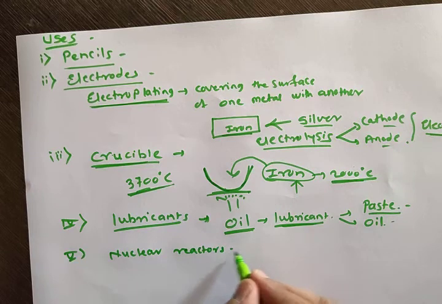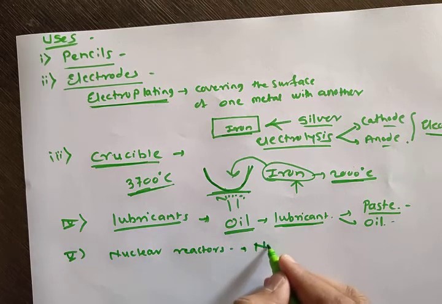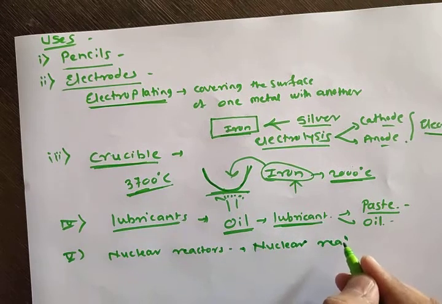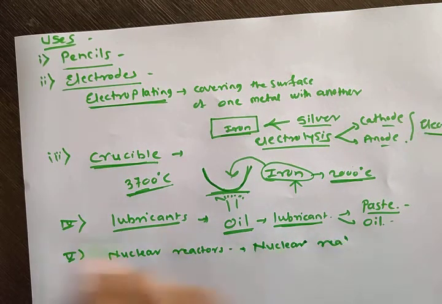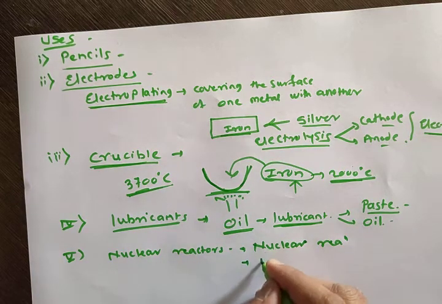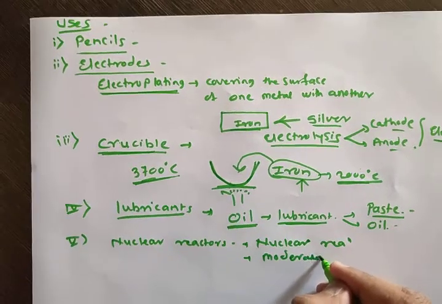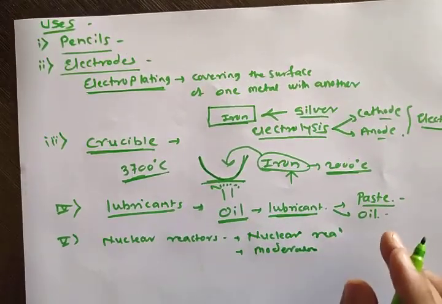Nuclear reactor means where nuclear reactions occur. What is the use of graphite there? Graphite is used as a moderator in the nuclear reactor.